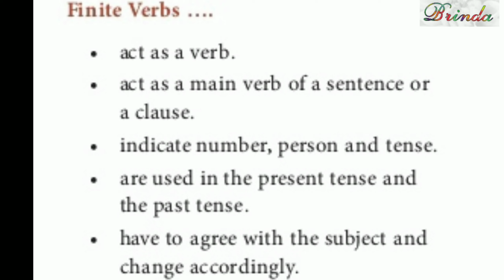It indicates number, person and tense. And finite verbs are used in the present tense and the past tense. இது present-ல come-நாக்கா came வரலாம், go-நாக்கா went வரலாம். So present tense, past tense. And the finite verb has to agree with the subject and changes accordingly. So subject verb agreement-ல அதுக்கேற்ற மாதிரி மாறிடும்.